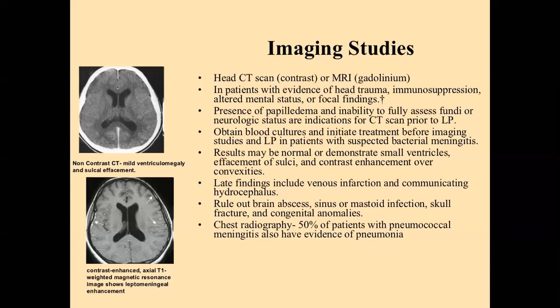The third finding on CT scan brain is evidence of any stroke, because one of the most common complications of meningitis is stroke, and the reason for the stroke is vasculitis. And the fourth finding you see is meningeal enhancement. What is meningeal enhancement? It is seen on CT scan brain contrast or MRI brain contrast.